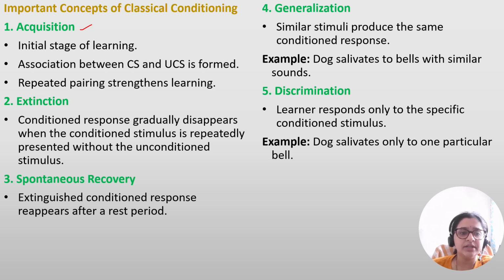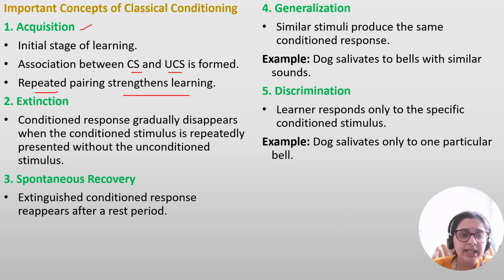What is acquisition? Acquisition is the initial stage of learning. Here association happens between conditioned stimulus and unconditioned stimulus. That means repeated pairing of both of them will strengthen the learning. That means food and the bell should be given together to strengthen the learning, so that the dog understood that if bell is rung, food will be given.